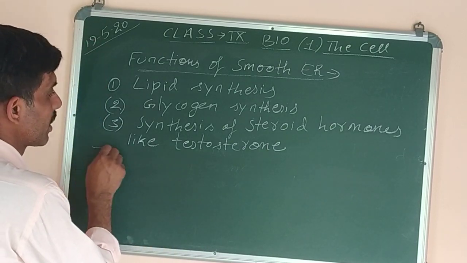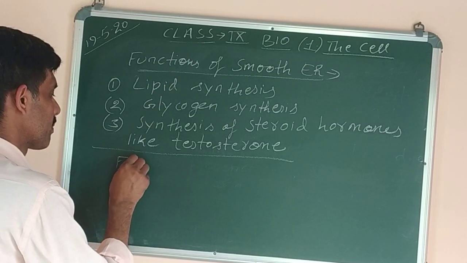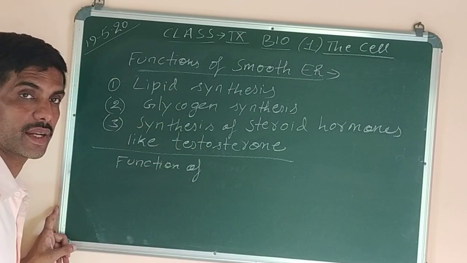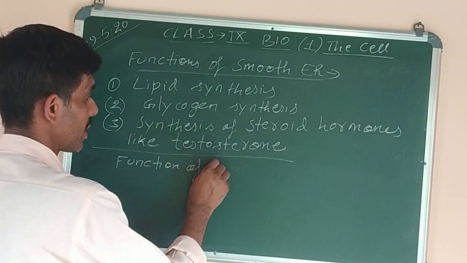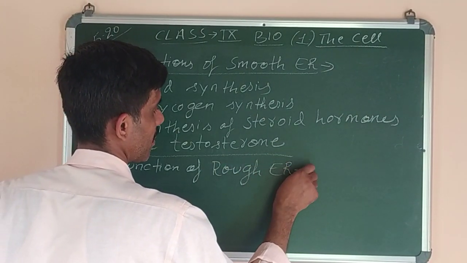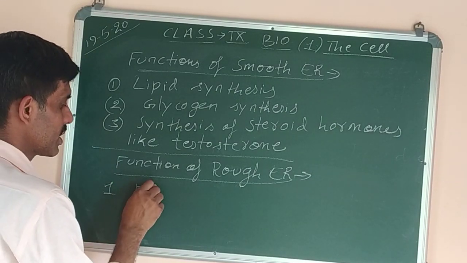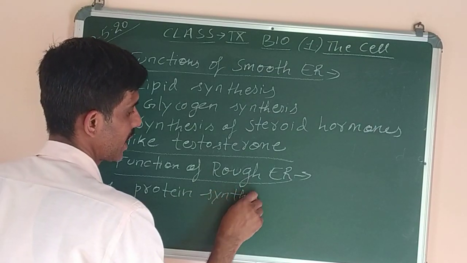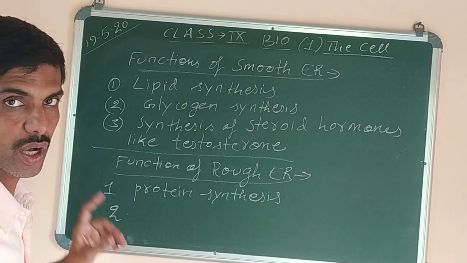Okay, so now next one is the functions of rough endoplasmic reticulum. Means these 3 functions are related only to smooth endoplasmic reticulum, not for rough. Functions of rough endoplasmic reticulum. Only 2 functions are there. It helps in protein synthesis because ribosomes are present on the surface of endoplasmic reticulum, so it will help in synthesis of protein.